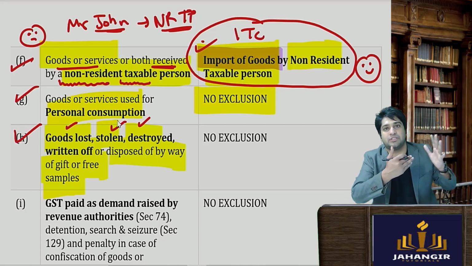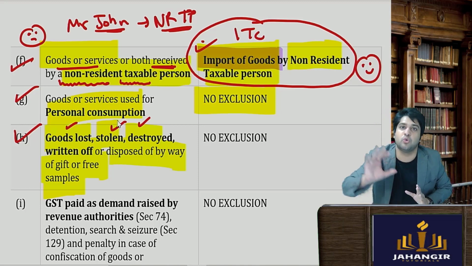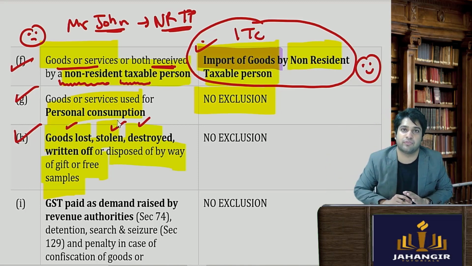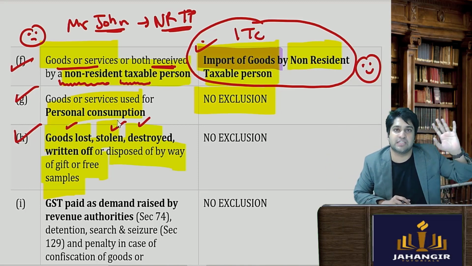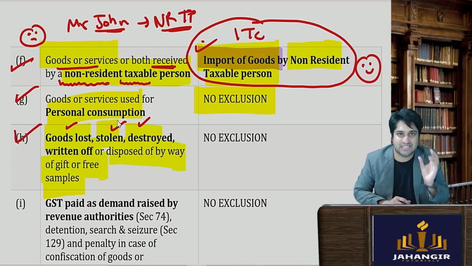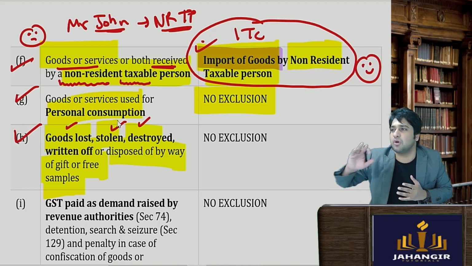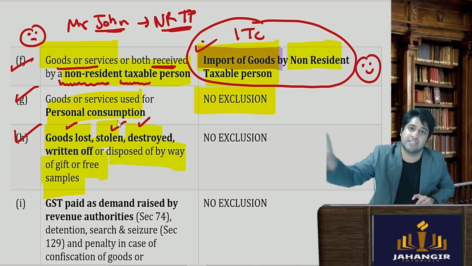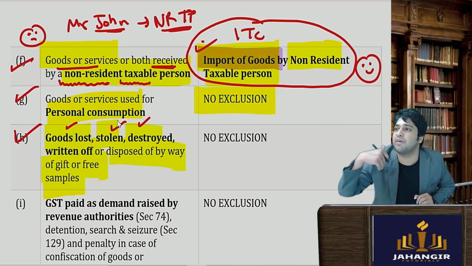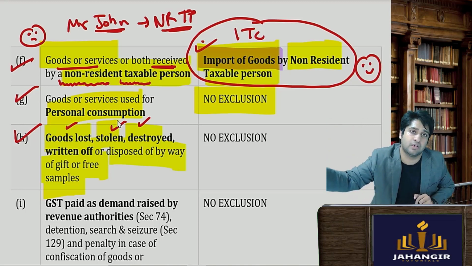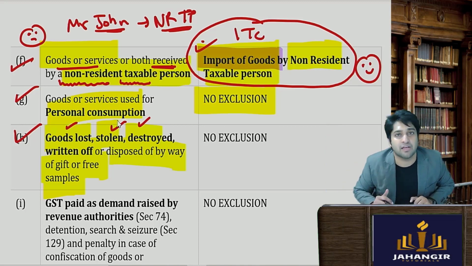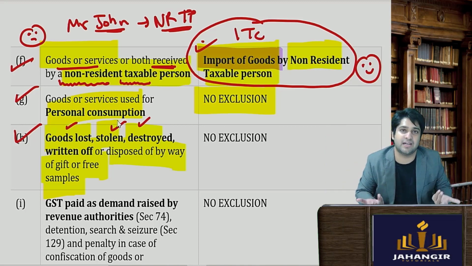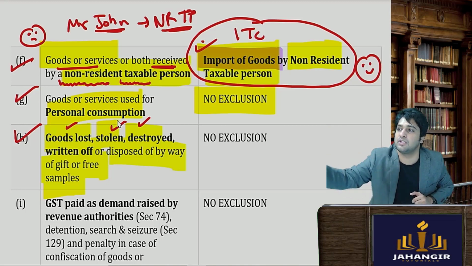So if I have purchased the goods and I thought I'll do business with it, I'll further sell it off. Someone stole these goods and they went away. So what happens? इसका credit दे देगी क्या government? Government will say, boss, हम लोग output tax जो है ना उसके against set off देते हैं. आपका output tax सेल ही नहीं होने वाला है, तो आपको credit का सवाल ही नहीं आने वाला है. So all those taxes का credit नहीं मिलेगा because there is not going to be any further sale.